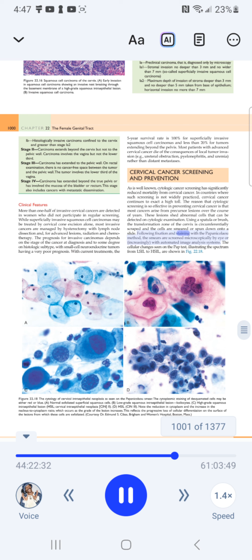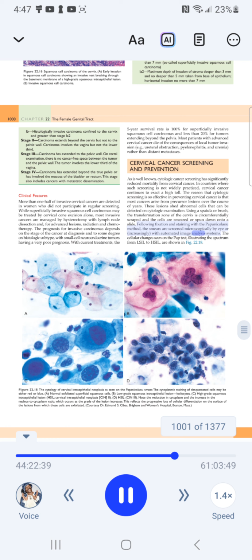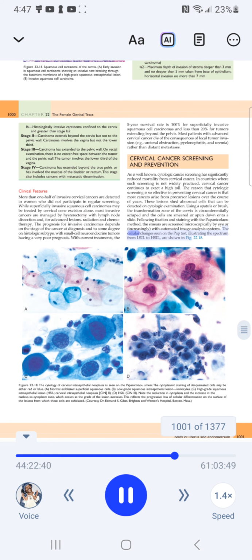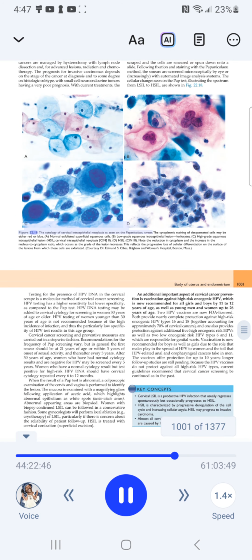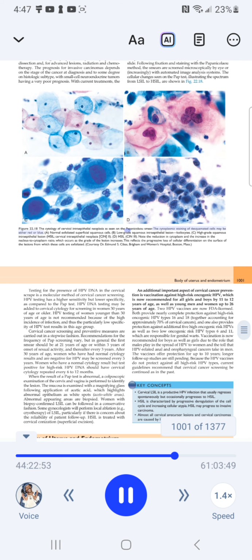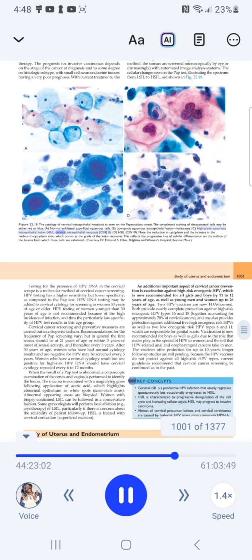Following fixation and staining with the Papanicolaou method, the smears are screened microscopically by eye or increasingly with automated image analysis systems. The cellular changes seen on the Pap test, illustrating the spectrum from LSIL to HSIL, are shown in Figure 22.18, A to D. Figure 22.18, the cytology of cervical intraepithelial neoplasia as seen on the Papanicolaou smear. The cytoplasmic staining of desquamated cells may be either red or blue. A, normal exfoliated superficial squamous cells. B, low-grade squamous intraepithelial lesion, koilocytes. C, high-grade squamous intraepithelial lesion, HSIL. Cervical intraepithelial neoplasia, CIN 2. D, HSIL in CIN 3.